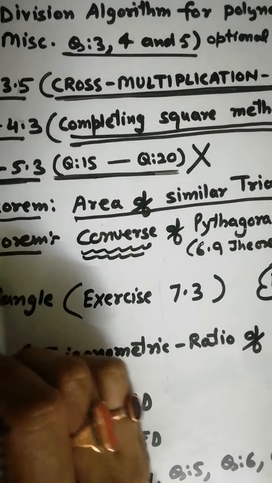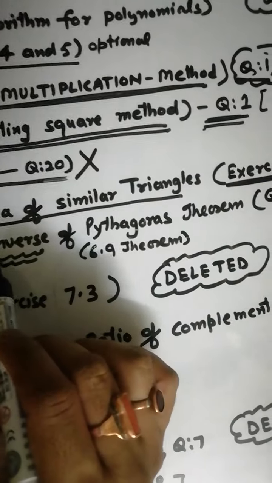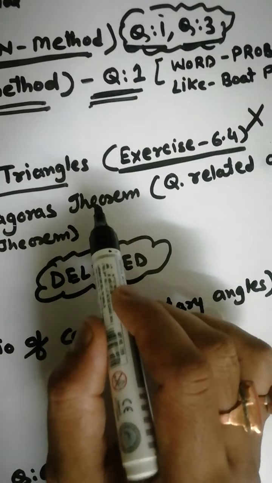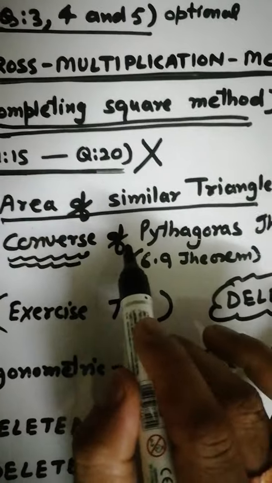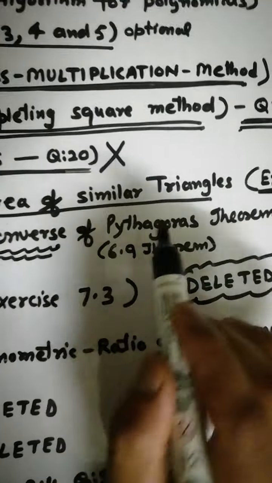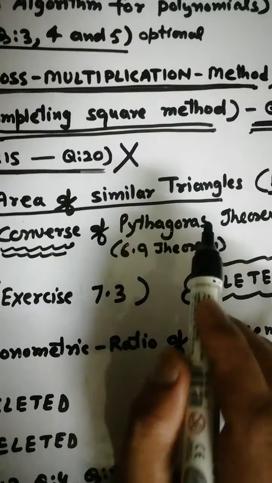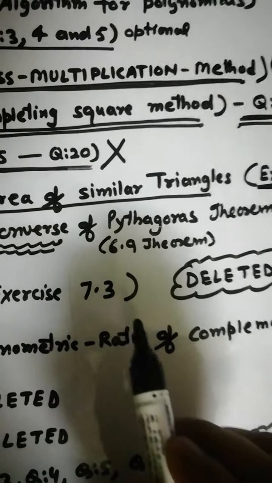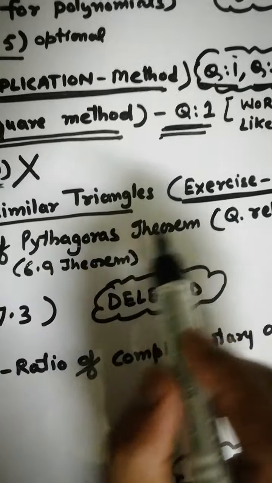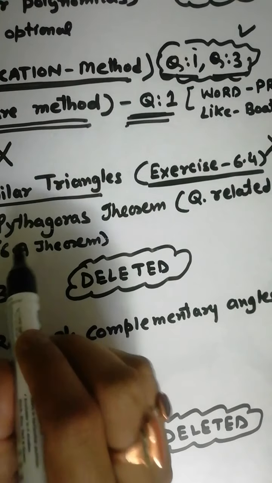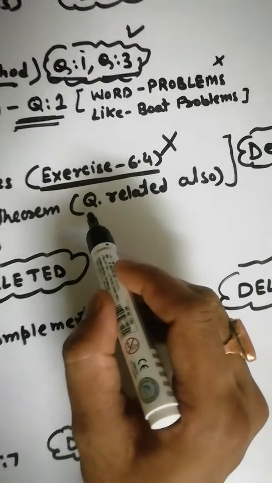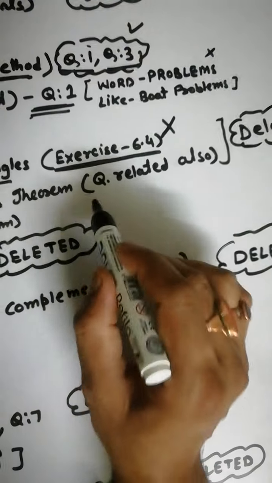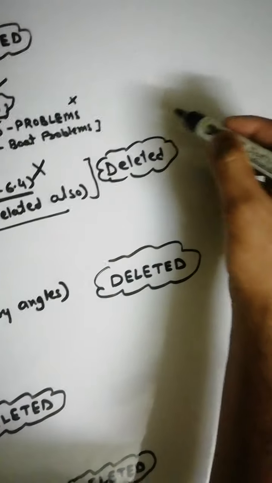And also the second theorem, that is the converse of Pythagoras theorem. Again I am saying only the converse part of Pythagoras theorem, but Pythagoras theorem is in your syllabus, the converse part is not in your syllabus. This theorem is your theorem 6.9. And also questions based upon the converse part of Pythagoras theorem are deleted. This is the deleted part.